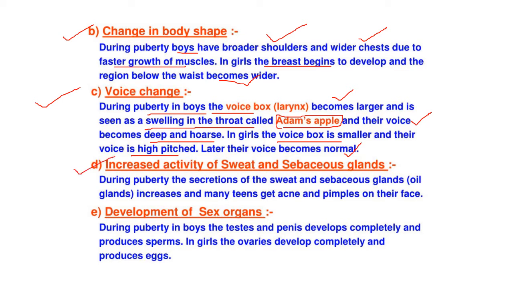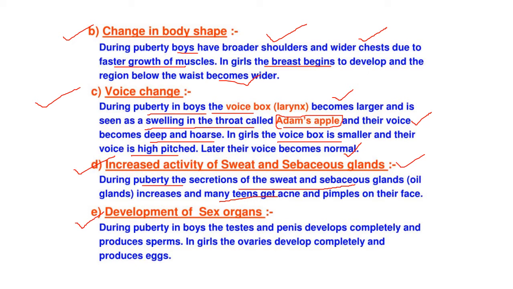Then next one is increased activity of sweat and sebaceous gland. When the children reach the puberty age or the adolescent age, the secretion of the sweat and sebaceous gland, that means the oil, increases. That is why during the teenage, all the children get the pimples over their face. Why? Because there is more amount of oil secreted during this stage.